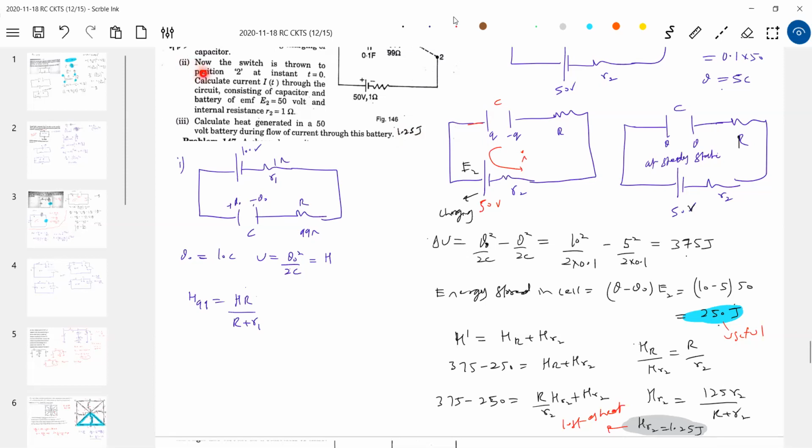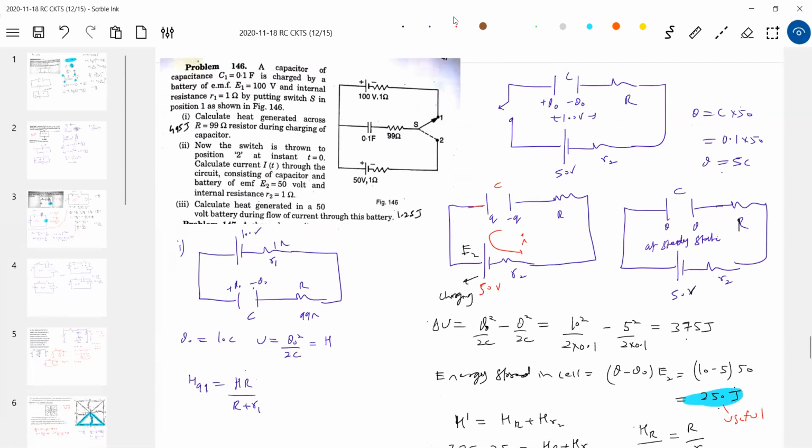Of course, option 2, to get the current, you should write current I through the circuit at the instant t equals 0. Okay, you can see this. This also you can avoid integration. When he's asking t equals 0, tell me what shall I do? Already in the third problem I discussed: how to calculate the current at the moment I close the switch. Where the capacitor is there, I should replace it with a battery. Then I should calculate the current. So how to do the second part of the problem?